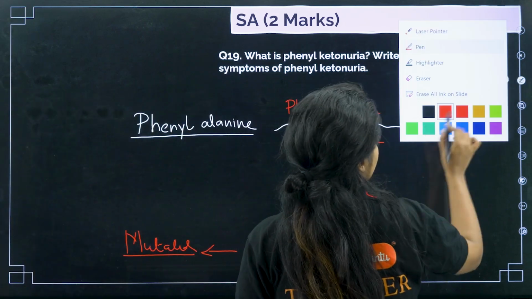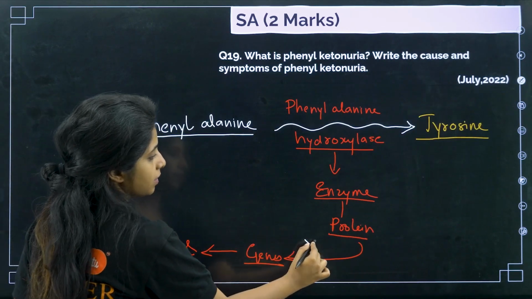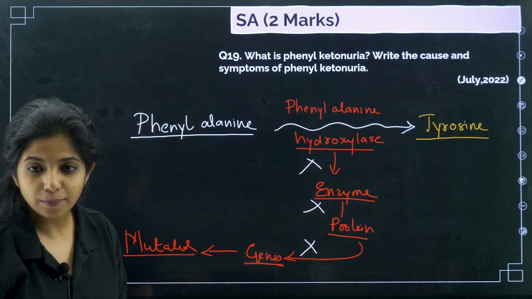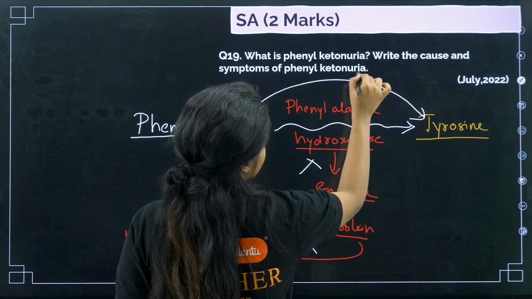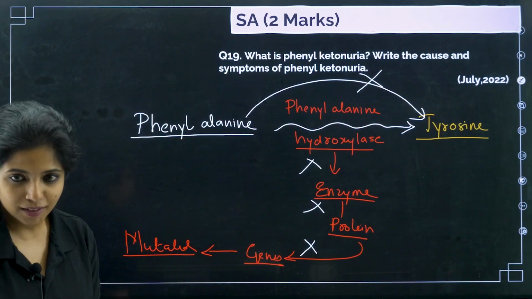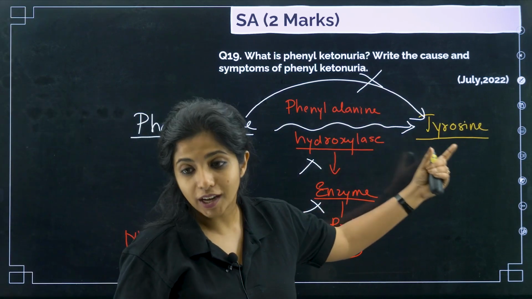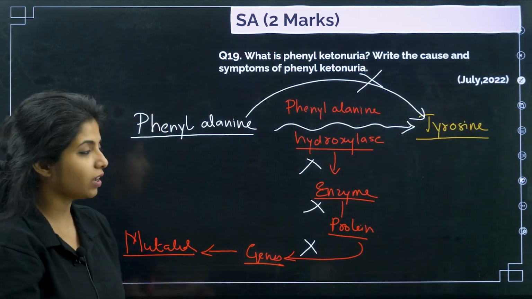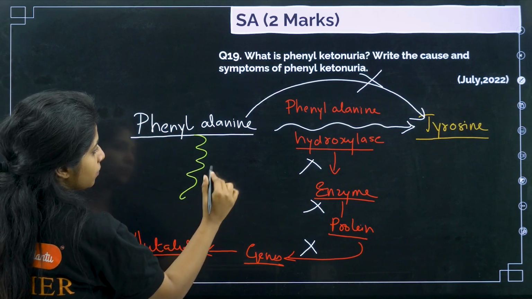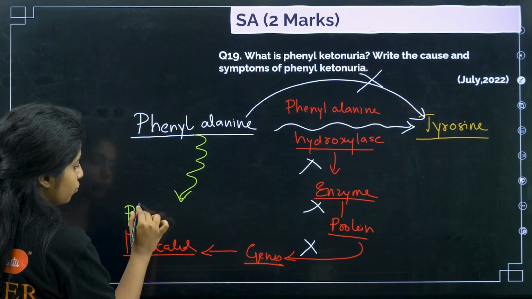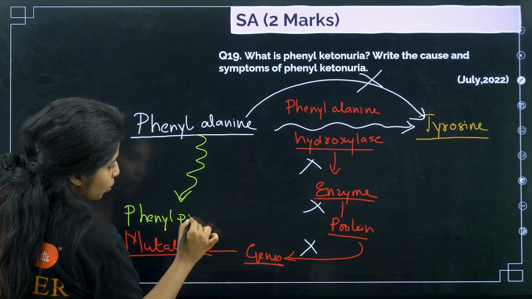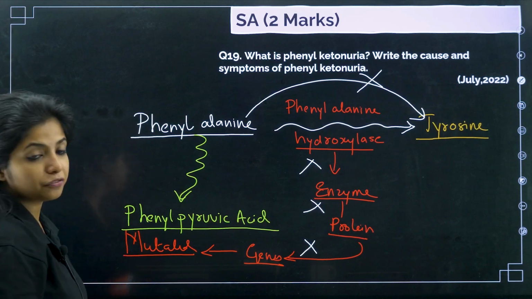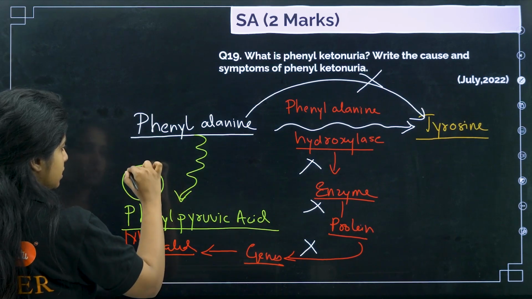Then the whole process of making this into a protein, making it into an enzyme and then making it into a final form will not be happening, and hence the whole process will also not be happening. So you are not converting phenylalanine to tyrosine. Instead, what is going to happen? The Dracula is going to come over here. Basically, phenylalanine is going to convert into phenylpyruvic acid, which is the Dracula.